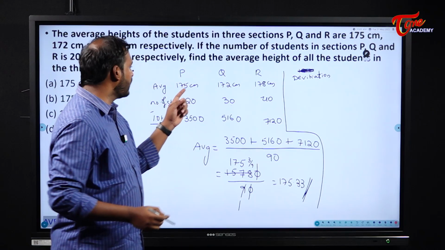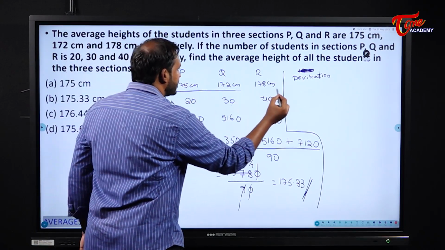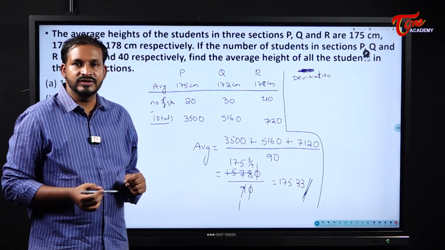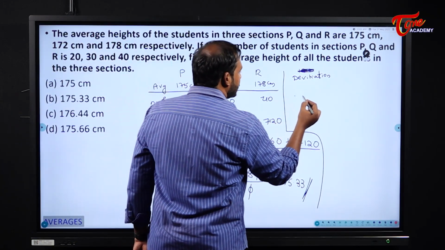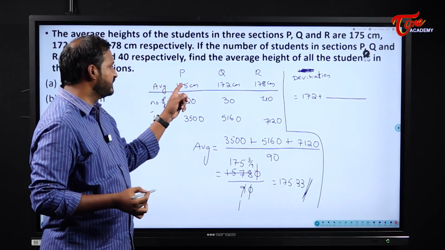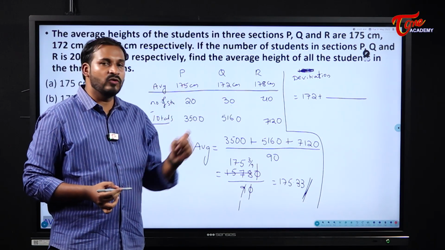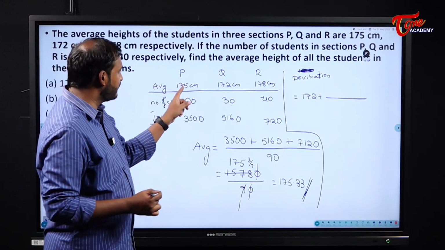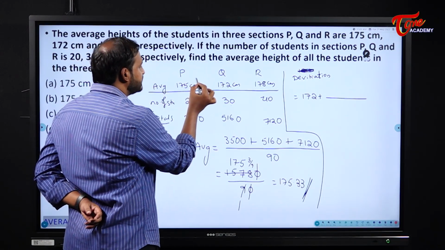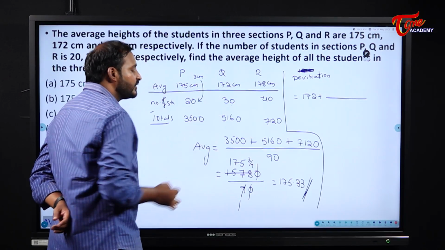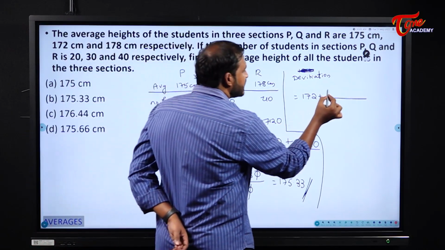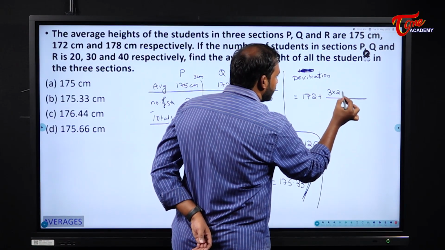Already I told you, always I will consider my least value as the standard value. Okay. So now tell me what is the least average here among these three? 172, right? 172 is the least average. So I will take 172 centimeters plus. Now when I compare it with this 175, 175 is more than 172 by how much? 175 is more than 172 by 3. And remember one thing, this 3 centimeters is excess with how many students? 20 students. So that is the reason I am multiplying 3 into 20.